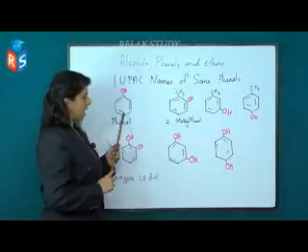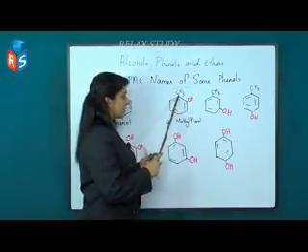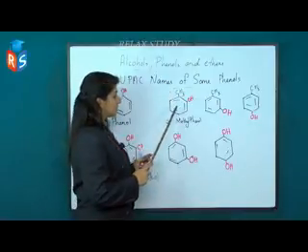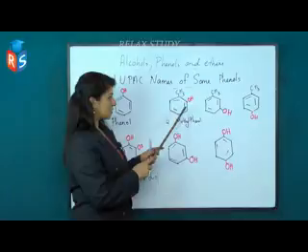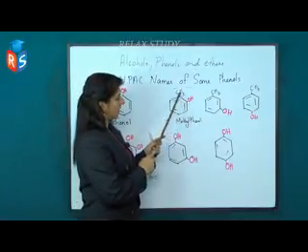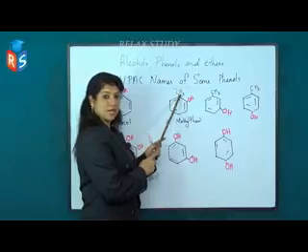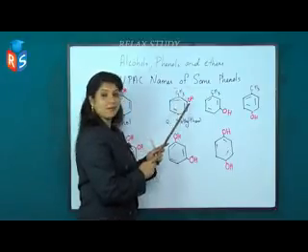This is phenol, and if phenol consists of one CH3 group, this is called 2-methyl phenol, because the first carbon atom possesses one OH group and the second possesses one CH3 group, that is methyl group. So this compound is 2-methyl phenol.